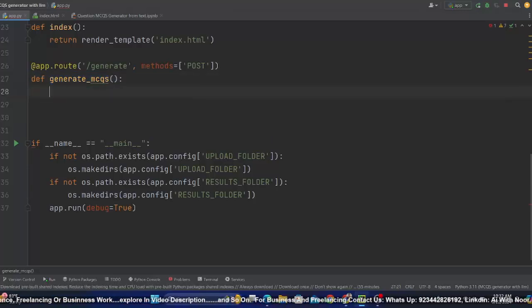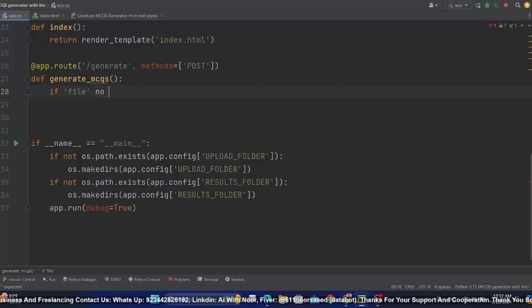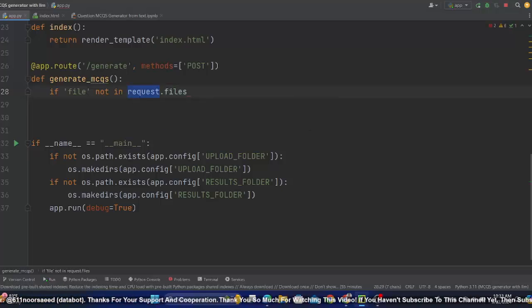So first of all, within this function I'll simply check that if the file not in request.files. Now this request again provided by Flask helps you to request from server to the client.